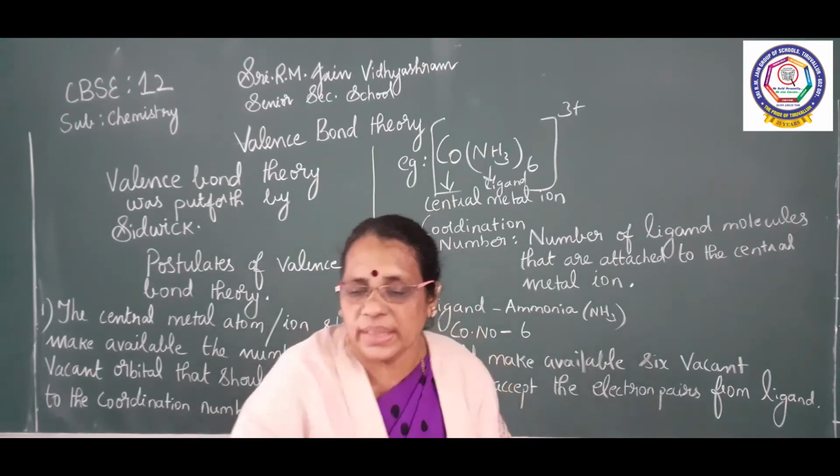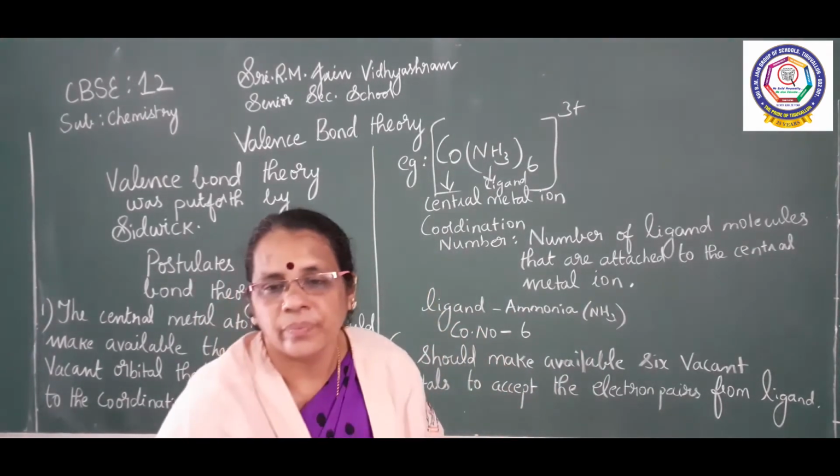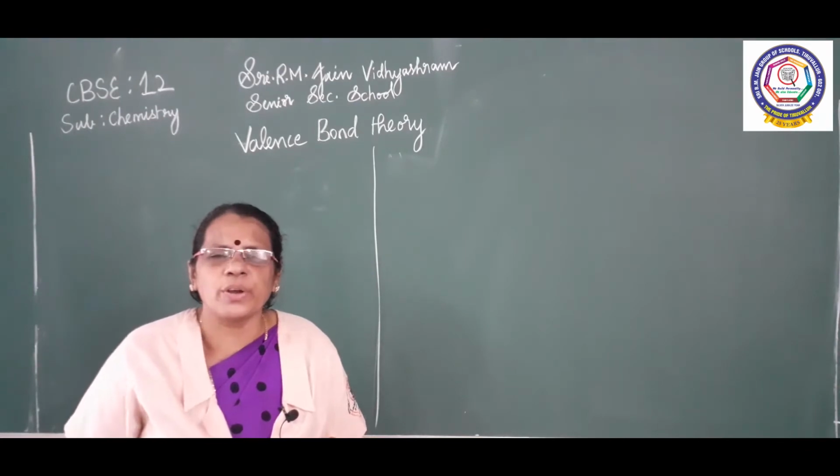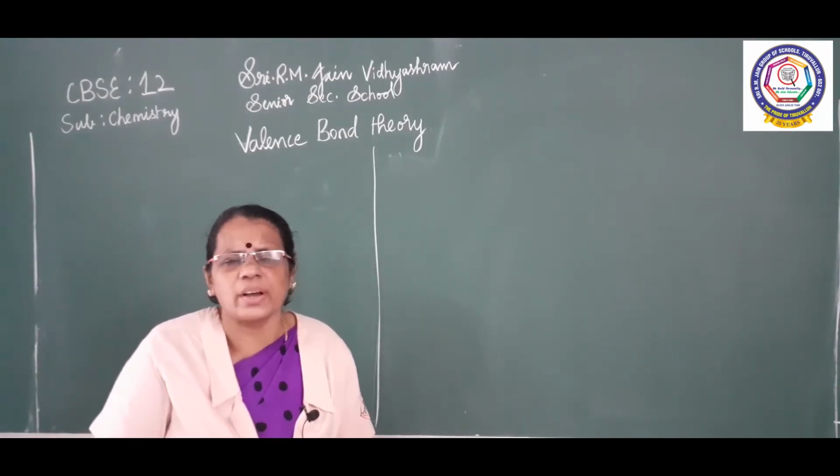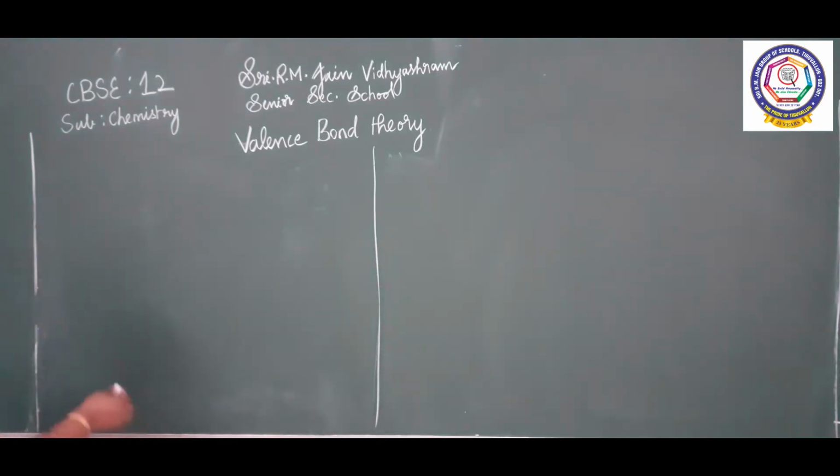Now we are going to see the second point. Children, we are going to continue with the valence bond theory. Now I am going to discuss the second feature of valence bond theory. What is the second feature?